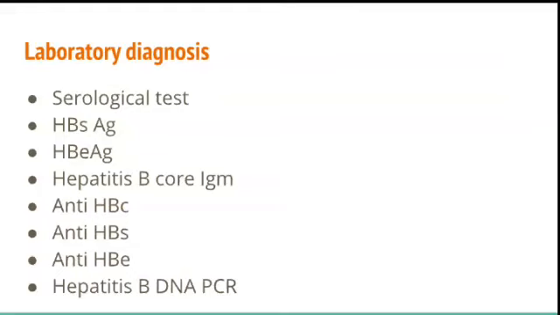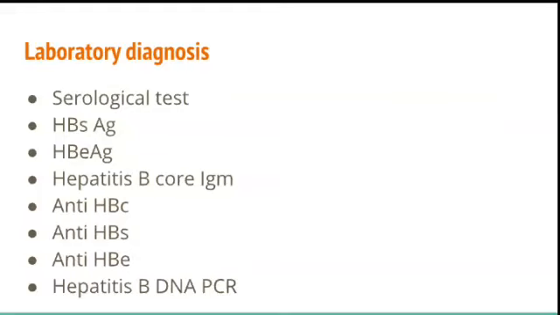Hepatitis B core IgM, which includes both surface antigen and the core antigen. And anti-HBc, that is antibodies to hepatitis core antigen. Antibodies to surface antigen, that is anti-HBs, and antibodies to envelope antigen, that is anti-HBe.